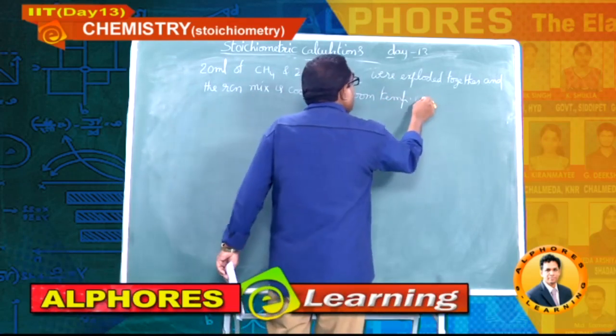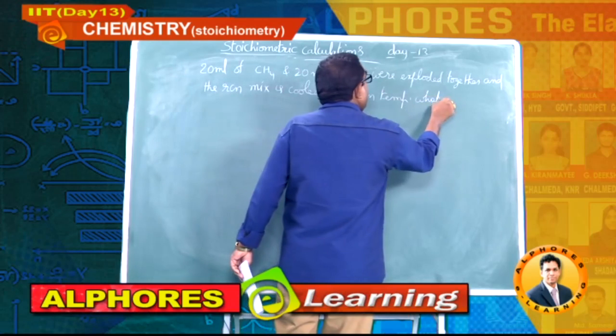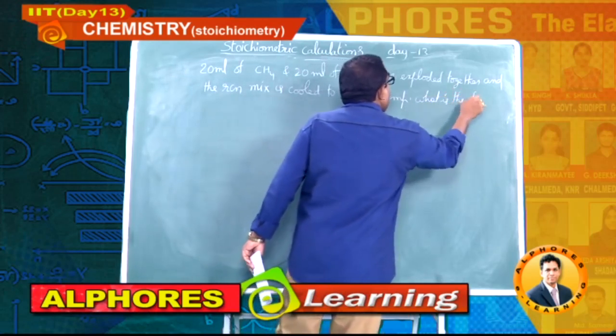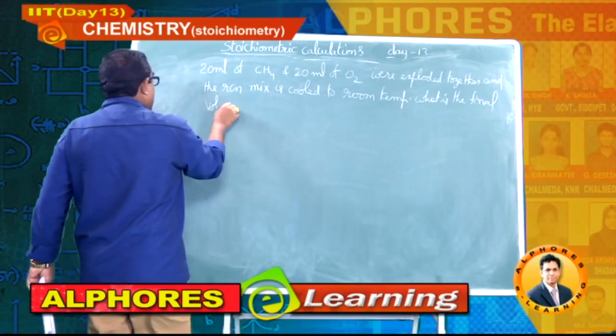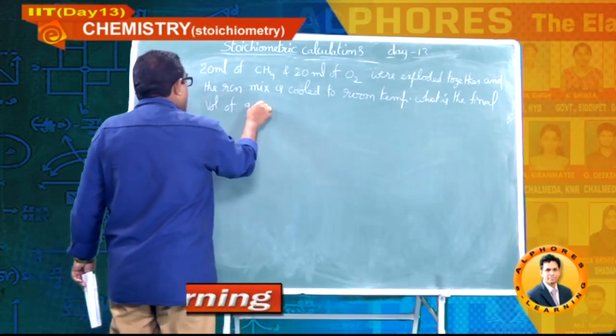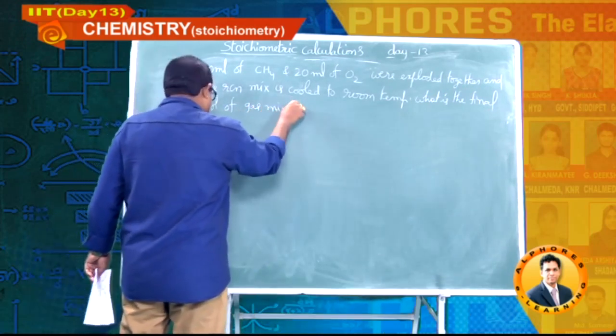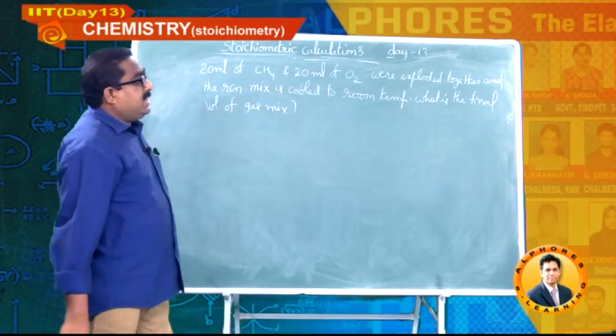What is the final volume of the gas mixture? That is the question.